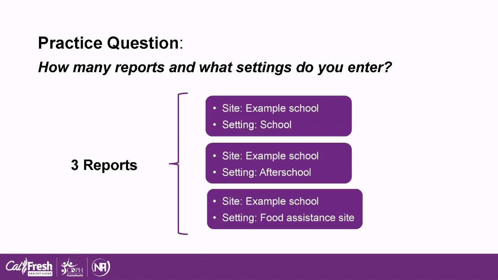There is also discussion of 2 after-school programs. Both of these will be umbrellaed under a report with after school as the setting. Finally, we read that the school is being used as a food distribution site, which is how we get our 3rd report with the setting of food pantry. For more help on choosing the setting of your PSE work, you can check out our video titled "Selecting the Correct PSE Setting."